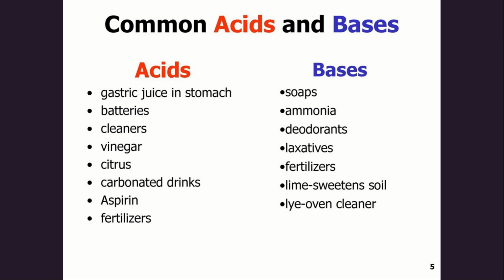Let us move on to some common acids and bases examples. Acids: gastric juice in the stomach, that is HCl, batteries where acids are used, cleaners, vinegar, citrus fruit, carbonated drinks, aspirin, fertilizers. All these contain acid. These are acidic in nature, whereas bases are soap, ammonia, deodorant, laxatives, fertilizers, lime sweetened soil, and lye oven cleaner. These are the things which are base and which contain base material.